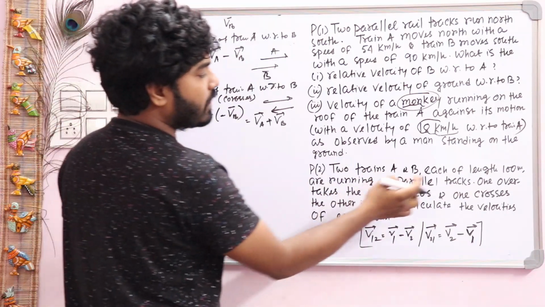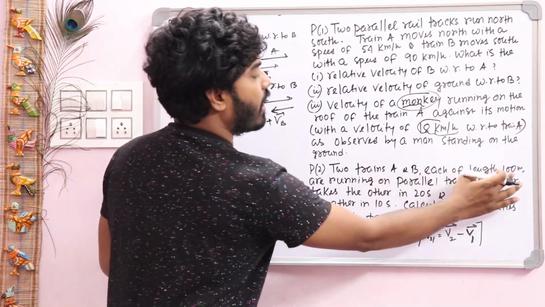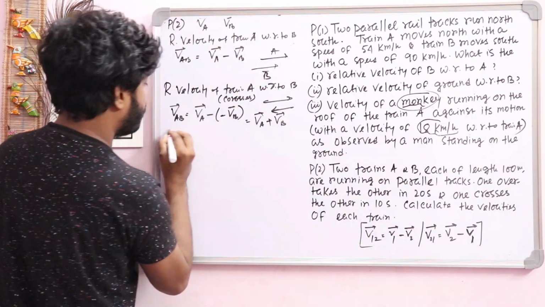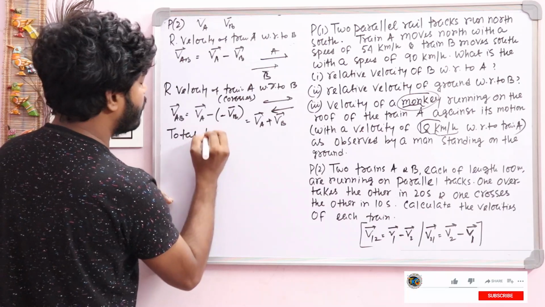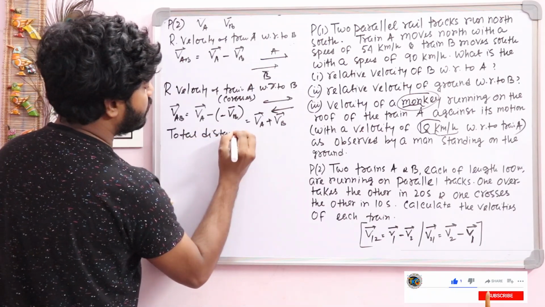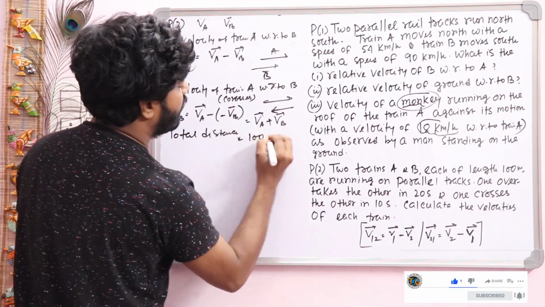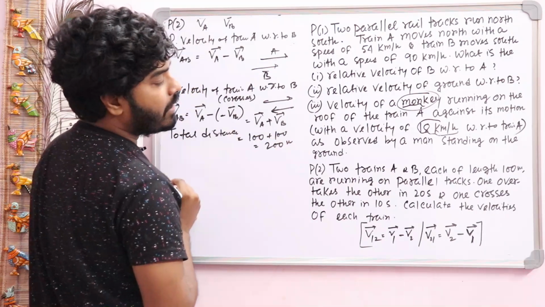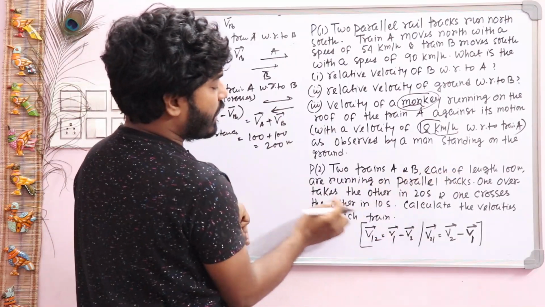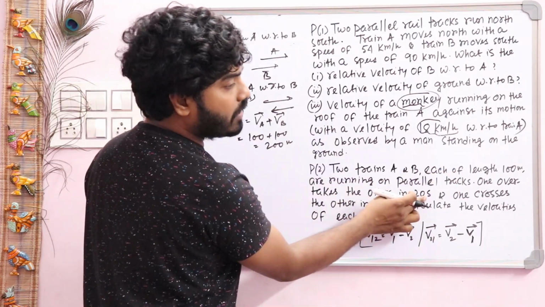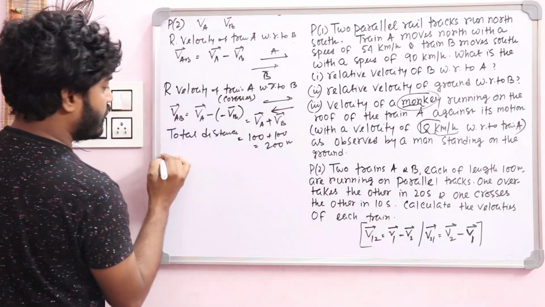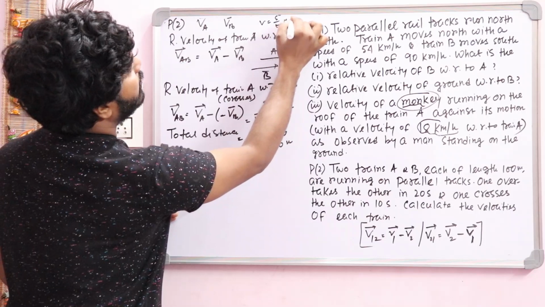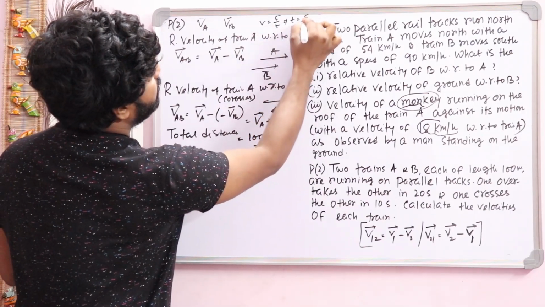Now for both cases, the distance covered, that is 100 plus 100, because both the trains have the same length. So total distance travelled, that is 100 plus 100, so we can say that is 200 meter. Now for the overtaking condition, time taken is 20 seconds. Okay, so you know the basic formula, this one, write it. Velocity, that is displacement by time. So from here, time equal to distance by velocity.